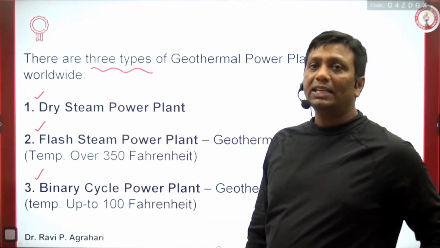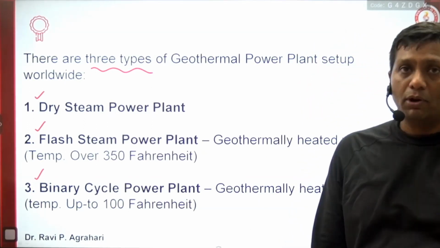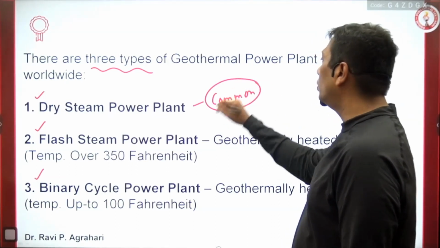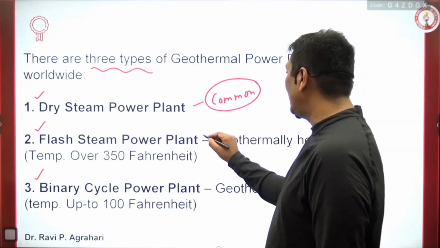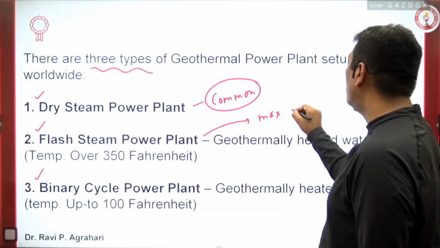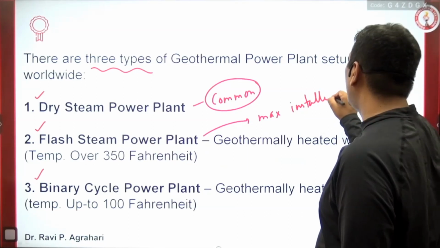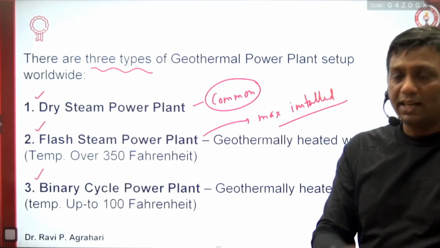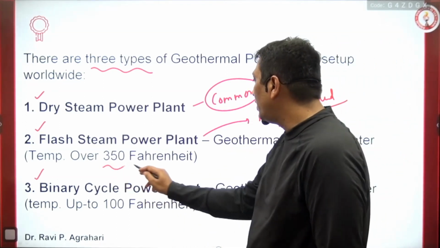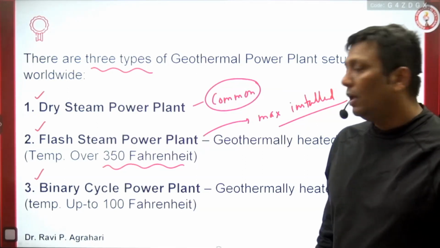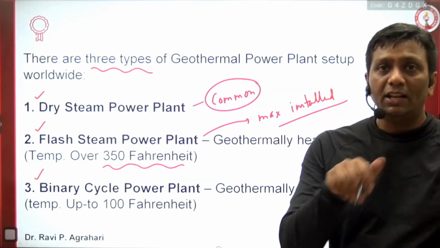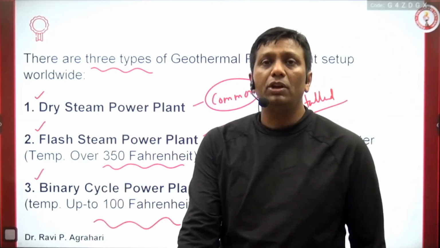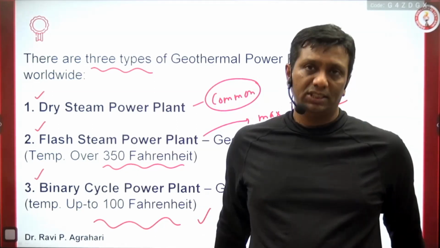What happens in the dry steam power plant, flash steam power plant, and binary cycle power plant? The dry steam power plant is the most common type of geothermal power plant. The flash steam power plant is installed in the maximum number of places; the maximum installed geothermal power plant worldwide is the flash steam power plant. A flash steam power plant is set up in areas where the temperature inside the rock is at least 350 Fahrenheit. A binary cycle power plant is set up in areas where the temperature inside the rock is at least up to 100 Fahrenheit. This type of heat, the steam, we take outside for power generation.